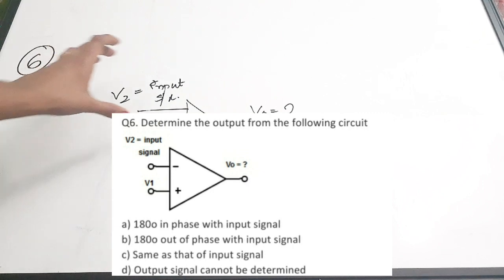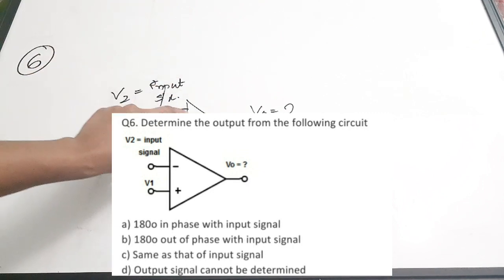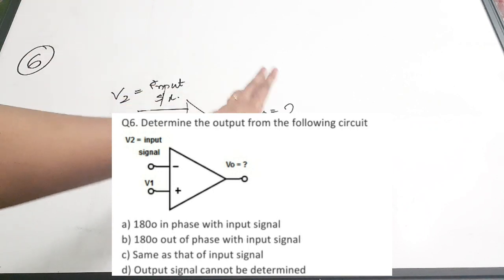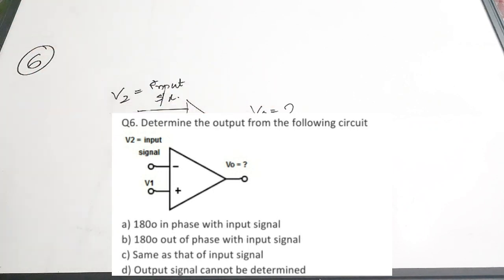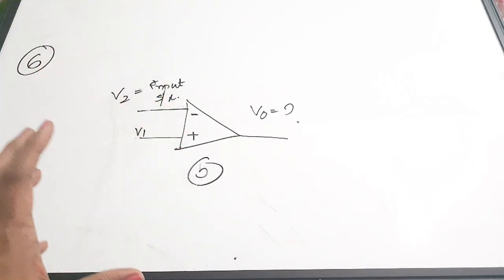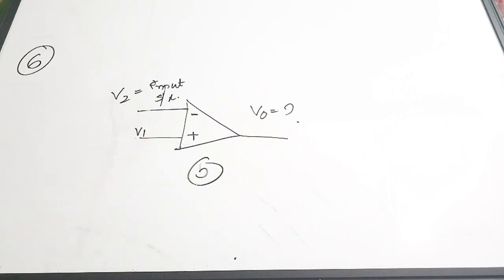Whatever signal you are going to connect to the inverting terminal, you will get an output 180 degree out of phase. Okay, so correct answer here is option B, which is 180 degree out of phase with the input signal. You are not being given the value of input signal, you are just being asked the theoretical concept. Okay, so you have to answer like it will be 180 degree out of phase with the input signal. So correct answer is option B.